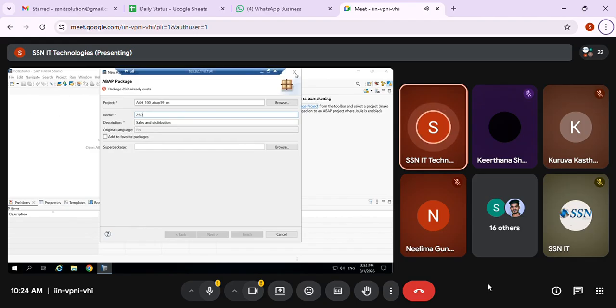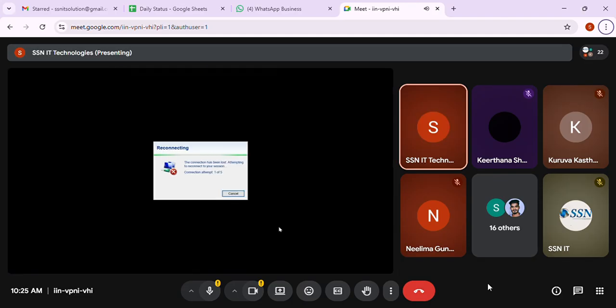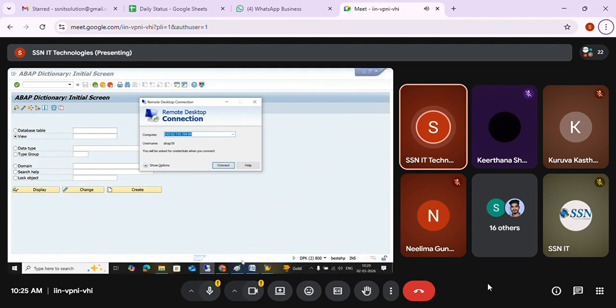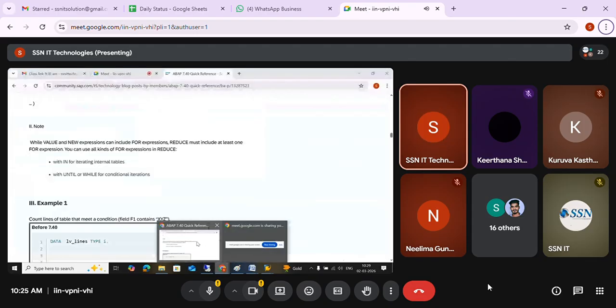Anybody having any other credentials? Can you share? This is frequently disconnecting. I'll first cancel this. Anybody having your remote desktop? Just tell me. I'll just add that.